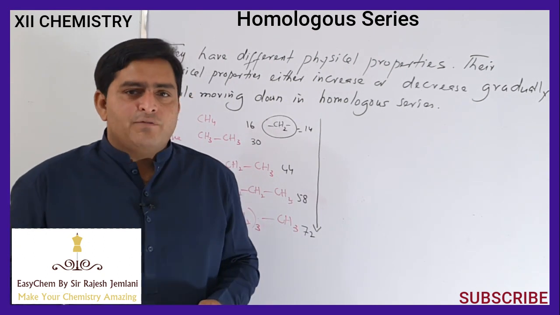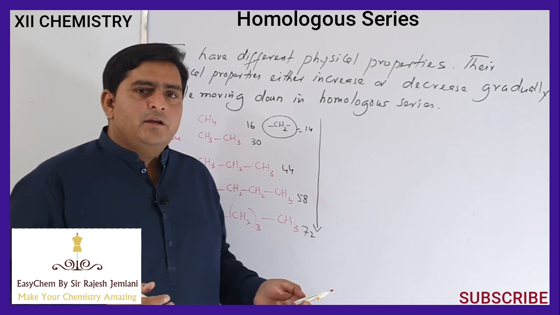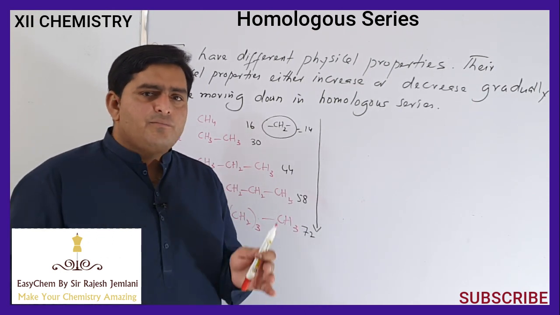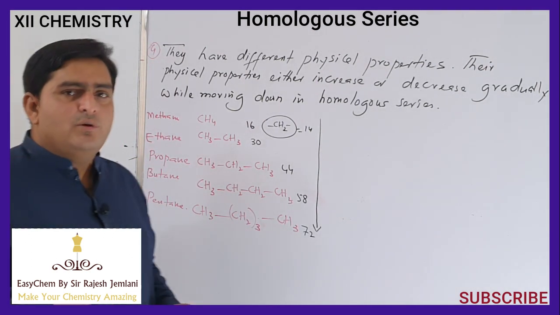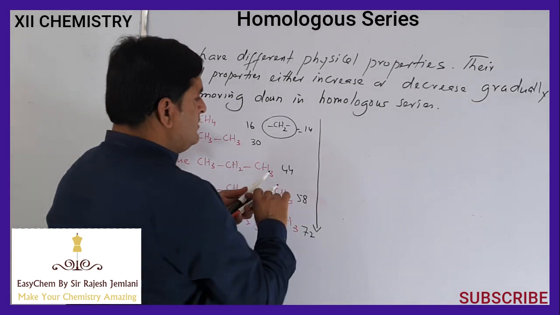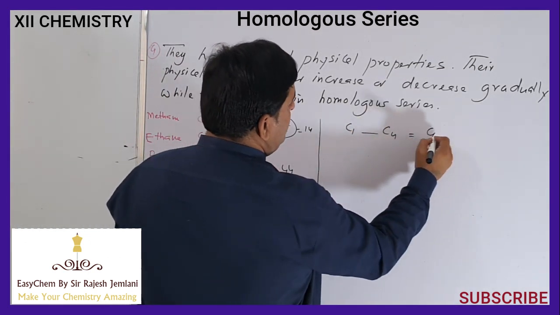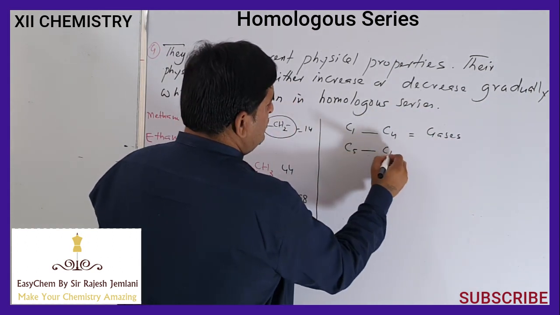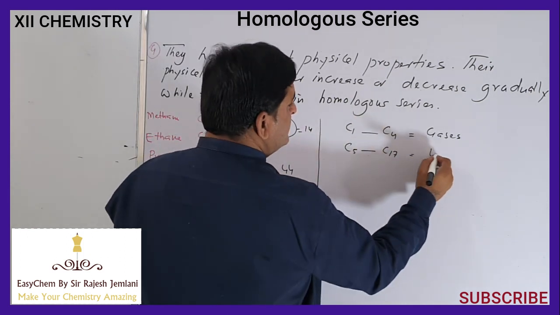Stronger the intermolecular forces, the higher will be the melting or boiling point. Similarly, weaker the intermolecular forces, the lower will be the melting or boiling points. We notice in the alkane family that from methane C1 to C4, they are what? Gases. From C5 to C17, from pentane to heptadecane, they are liquids.